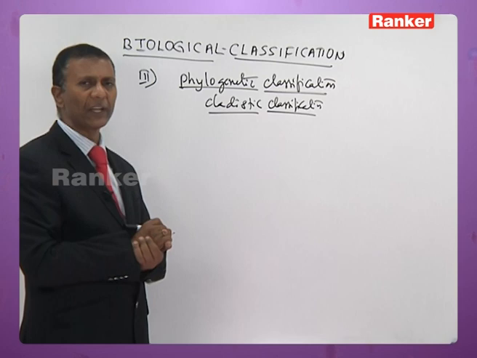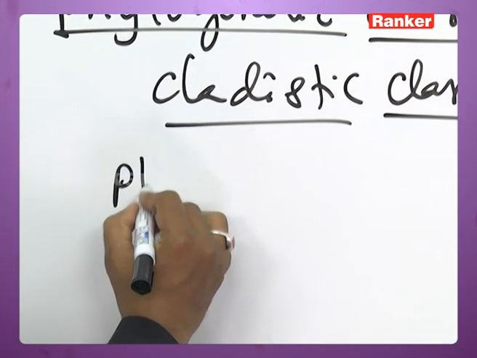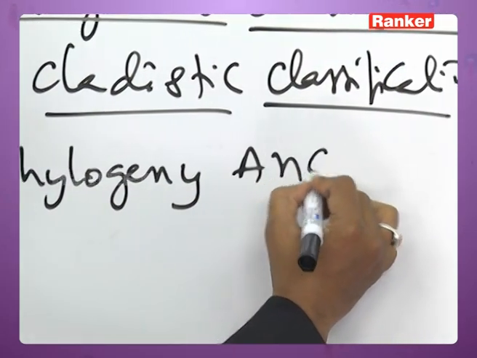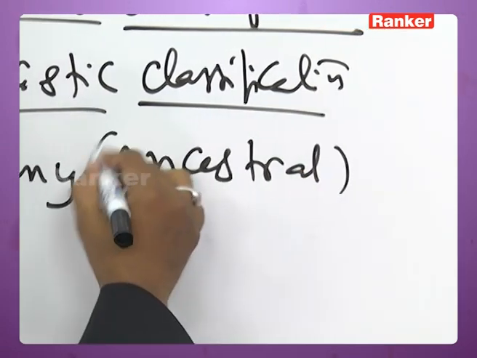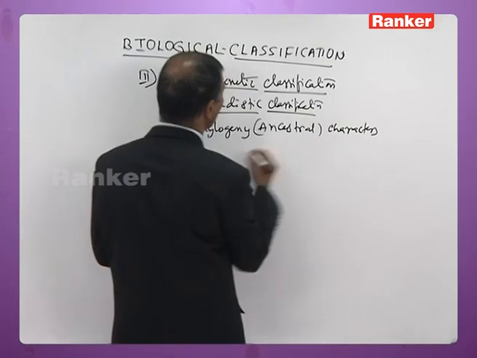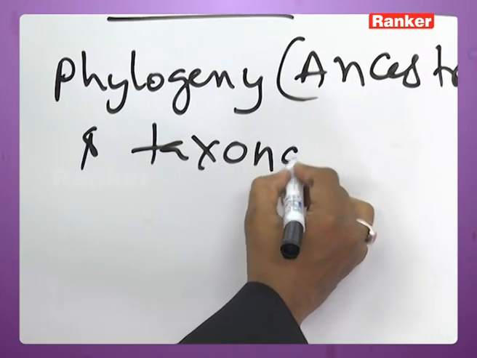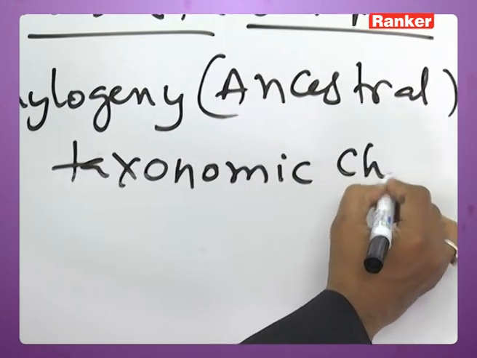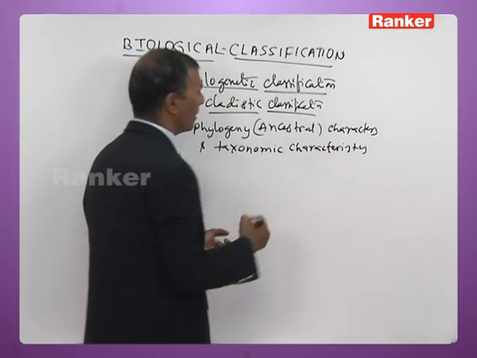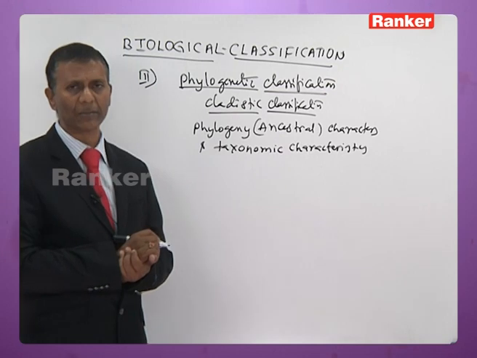This phylogenetic classification or cladistic classification is based on the phylogeny, that is ancestral characters, phylogenetic characters, and taxonomic characters of the organisms.